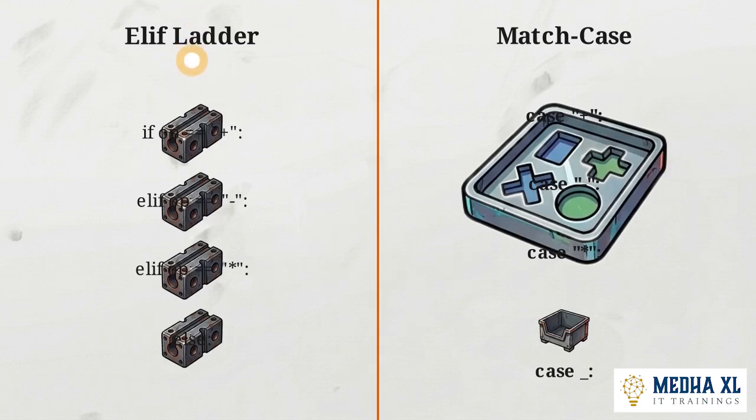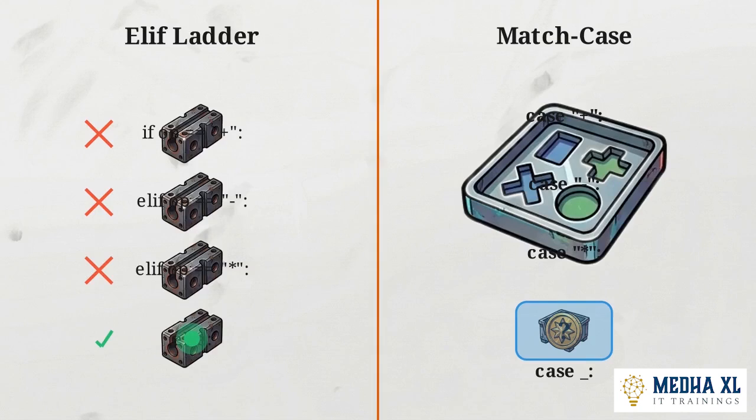Instead of evaluating mathematical truth over and over, MatchCase maps the input variable directly to its corresponding slot. The multiplication token snaps instantly into the asterisk case, completely bypassing the chronological checking required on the left. If an unrecognized symbol drops into the system, Python catches it using the underscore syntax. The case underscore block operates as a catch-all fallback, fulfilling the exact same role as a final else statement.